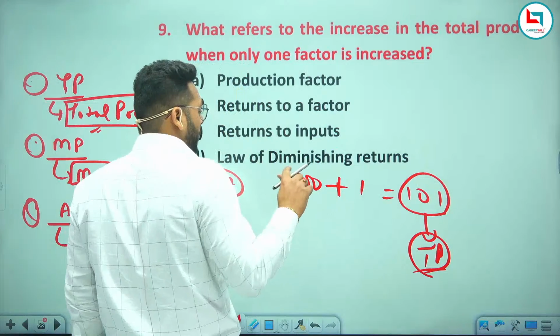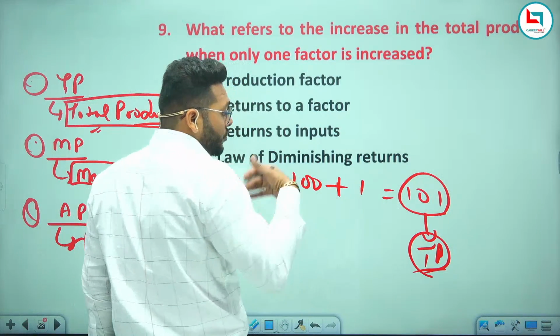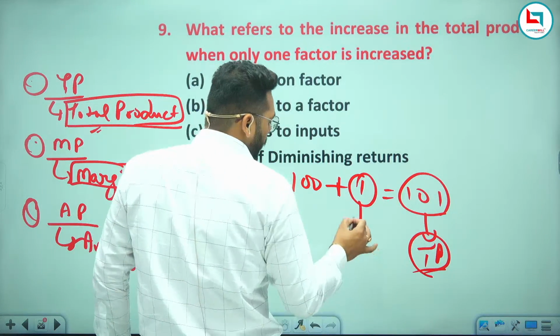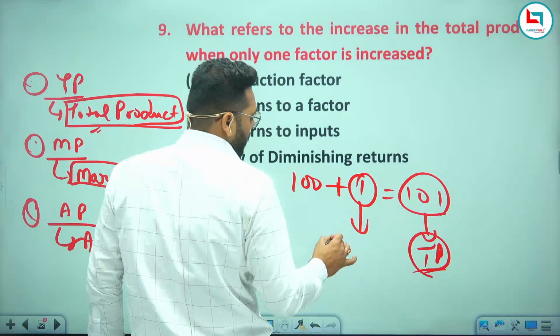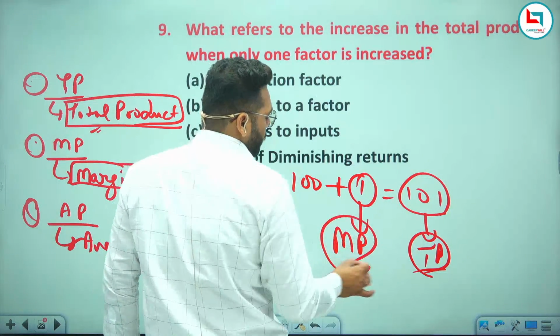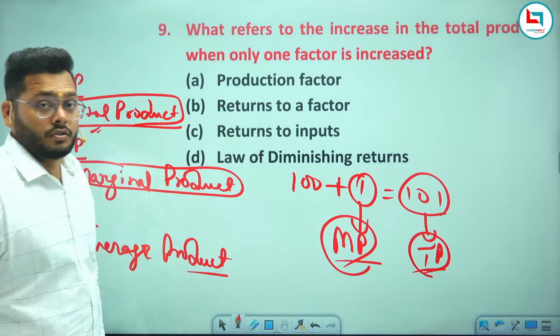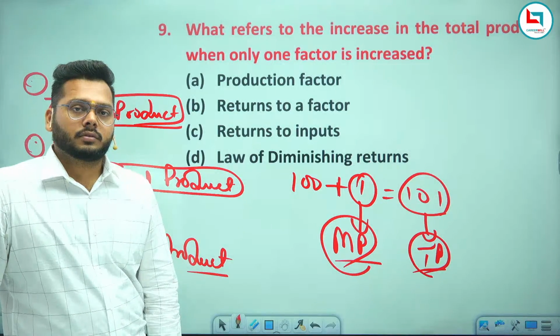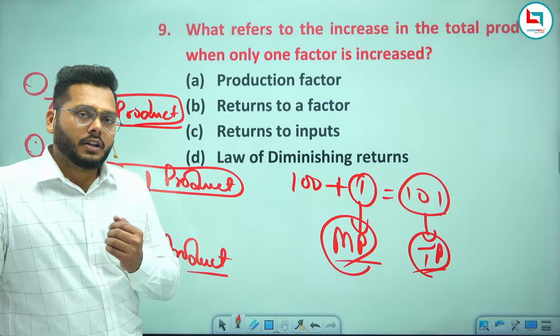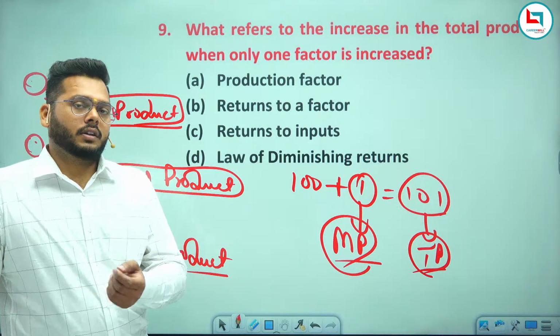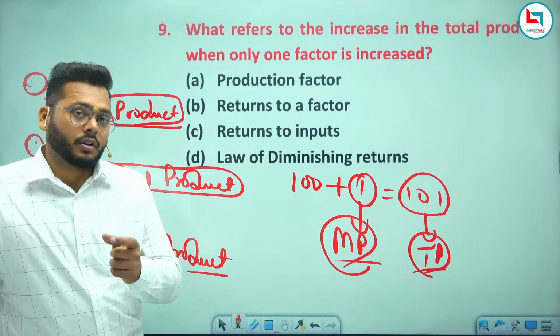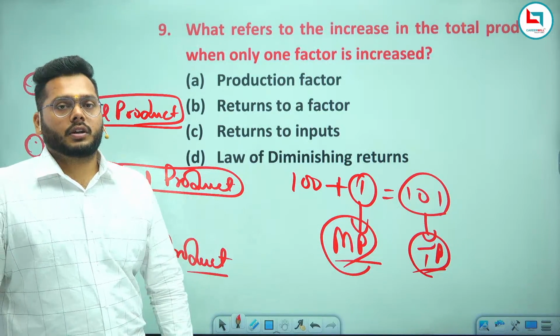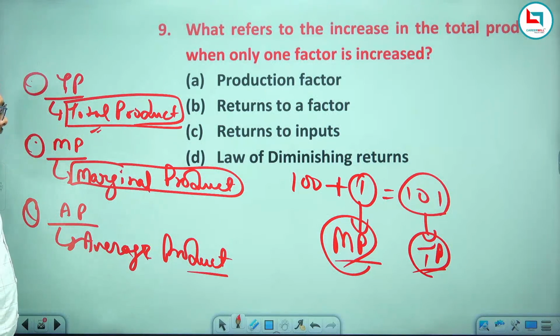If I ask you what you have done additional, you will answer that I have produced one additional unit. So this one additional unit will be called marginal product. Whatever the amount of additional production that you have done, that additional production is known as marginal product. Clear? Now next one is what?